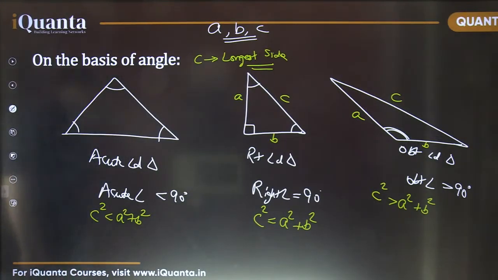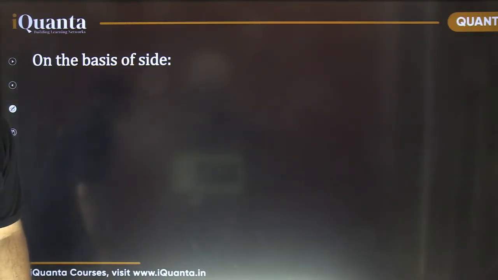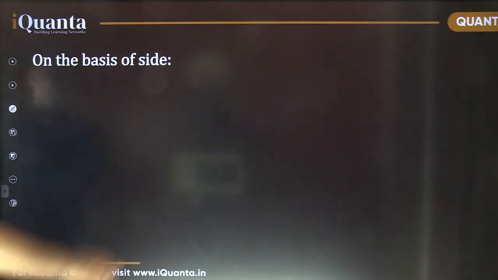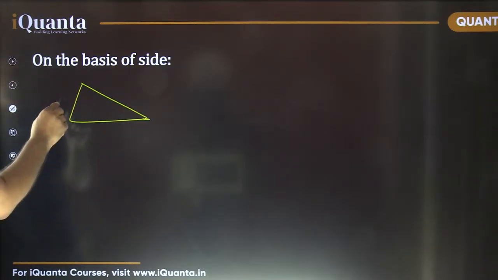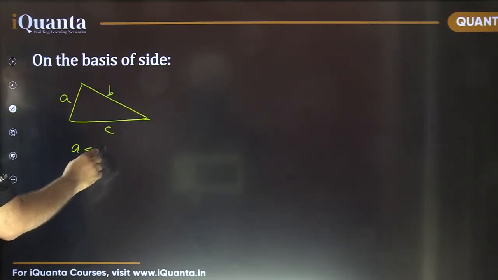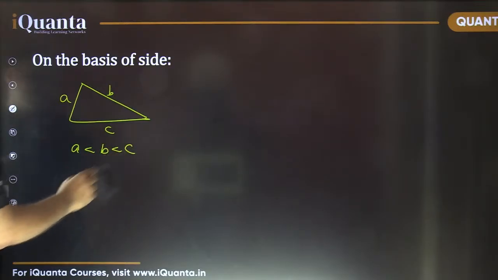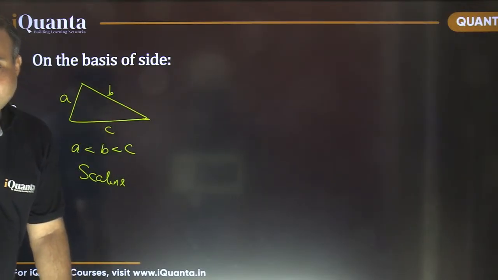So similarly, there are three types of triangles. There are three classifications on the basis of side lengths as well. On the basis of side lengths also, we can divide the triangle in three types. One is known as scalene triangle. Scalene triangle means all the three side lengths are different. A, B, C, let's say, where A is less than B, less than C. So this is known as scalene triangle, where all the side lengths are different. Okay?